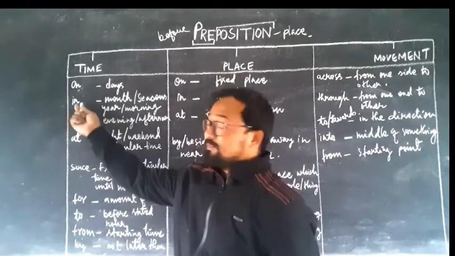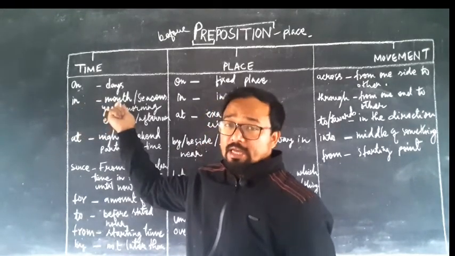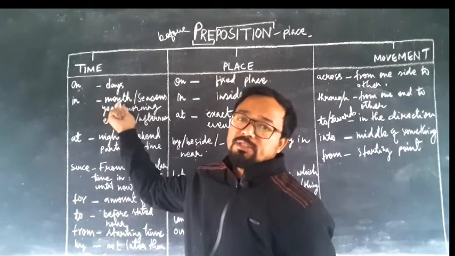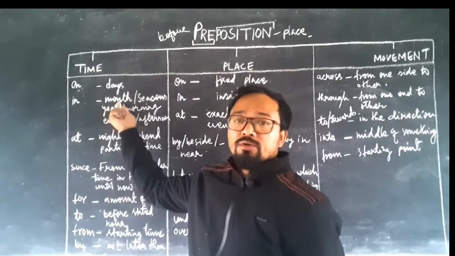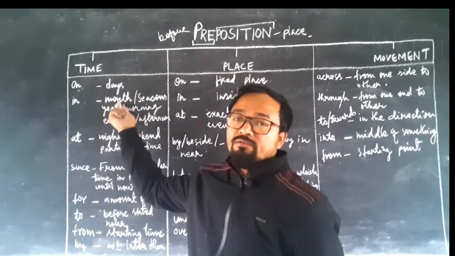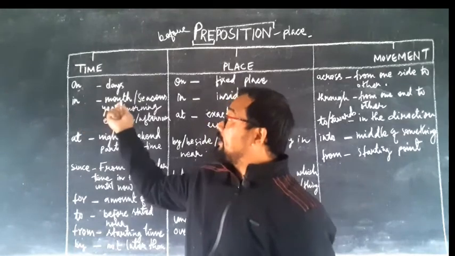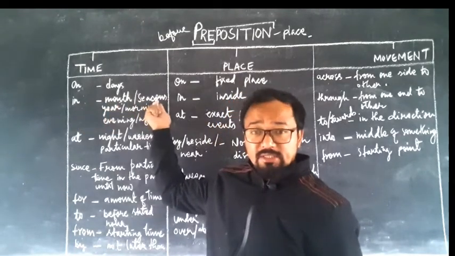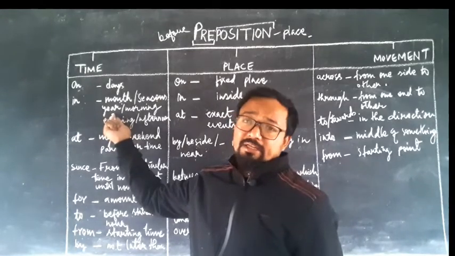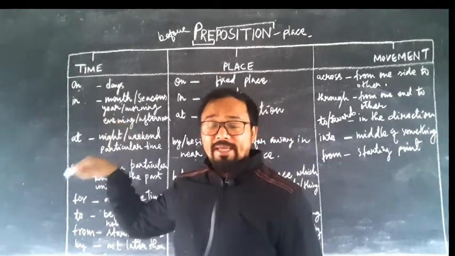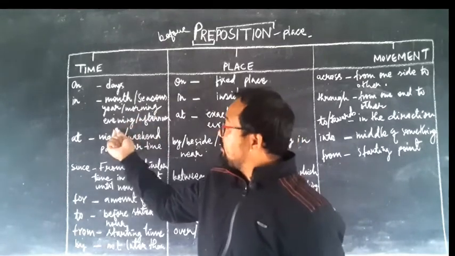Next, in. In should be used before the name of a month, January to December. For example, the school is closed in the month of December. Also use in before seasons, before any year like in 1969, and with morning, evening, afternoon.